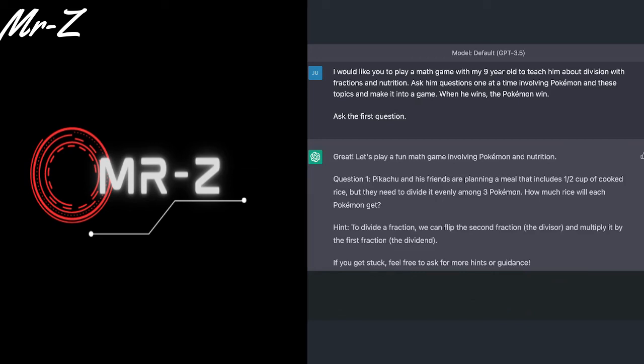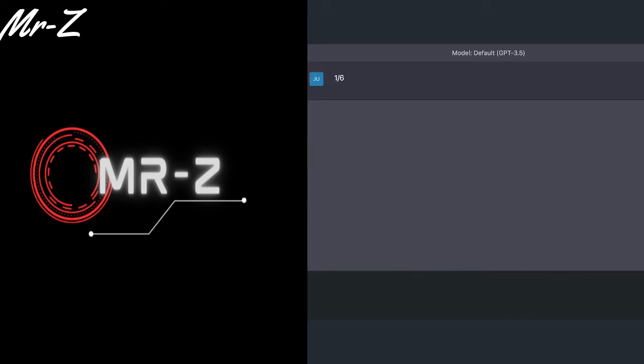Question 1. Pikachu and his friends are planning a meal that includes half a cup of cooked rice, but they need to divide it evenly among 3 Pokemon. How much rice will each Pokemon get? And it gives him a hint, and it says, if you get stuck, feel free to ask me for more hints, for guidance. And what does it do? It then waits for my son to respond. So we go and we type in the answer.